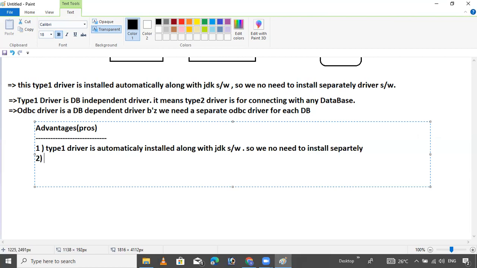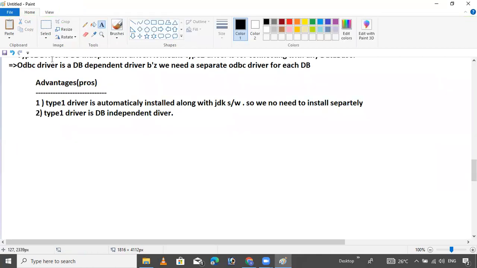My second advantage is type 1 driver. Type 1 driver is database independent. Independent driver, that's it. This is the advantage, two advantages.